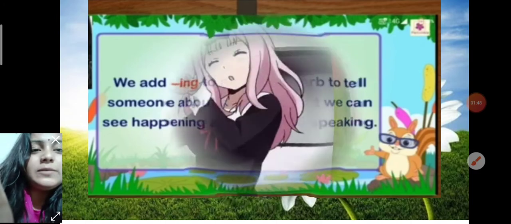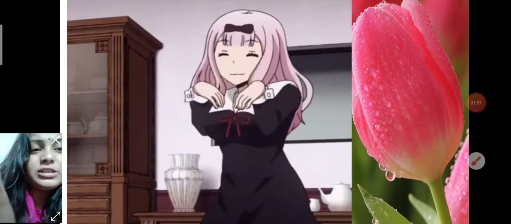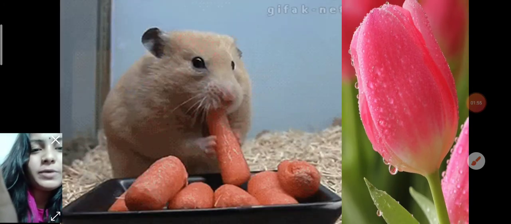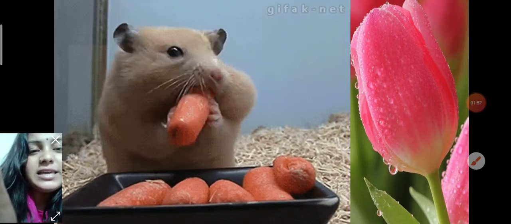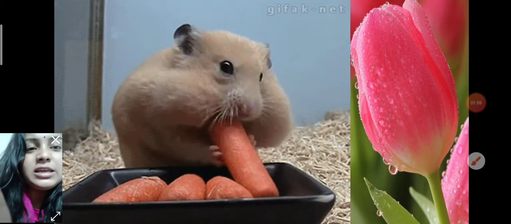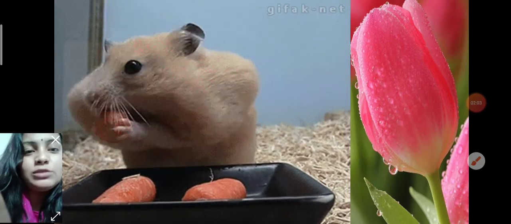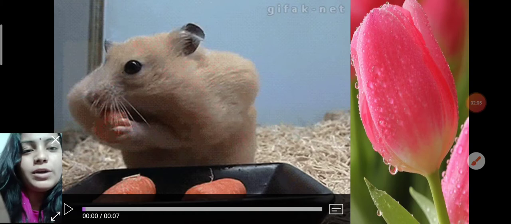Like you can see in this picture, this girl is dancing. She is continuing dancing. She has not stopped her dance. Like you can see, this rat is eating. So eating is a verb with ing added. It means this work is continuing. This work is happening right now. Children, now let's see more examples.